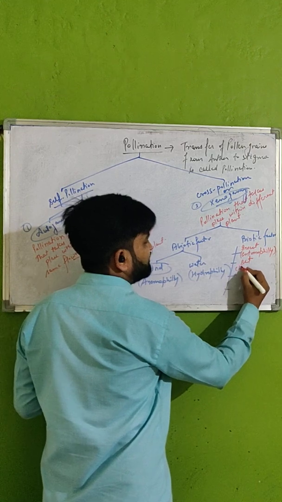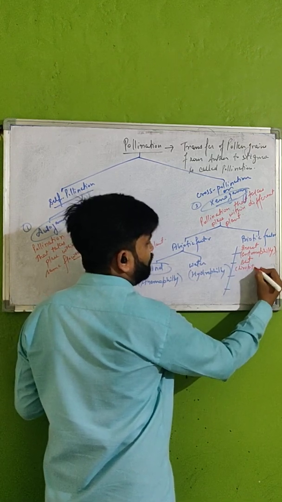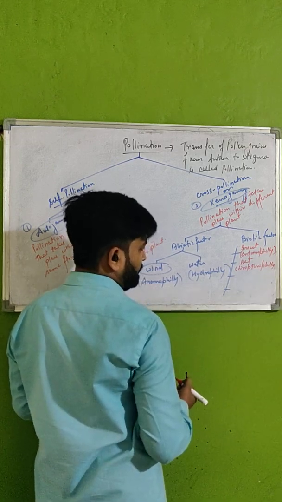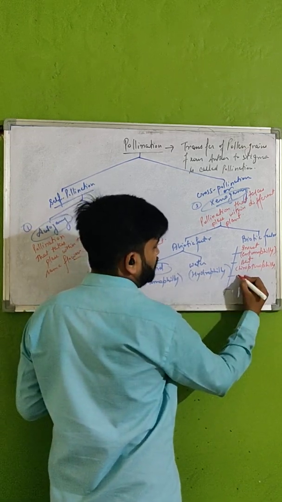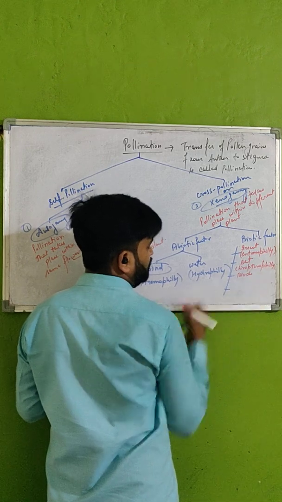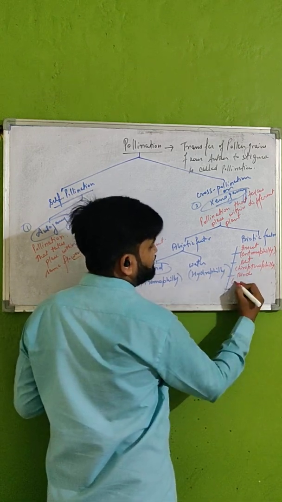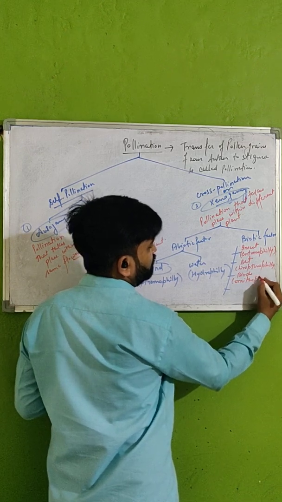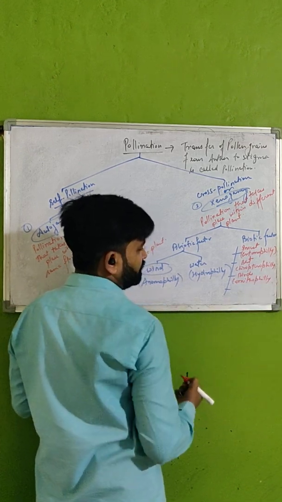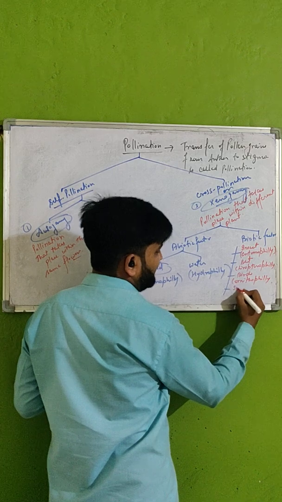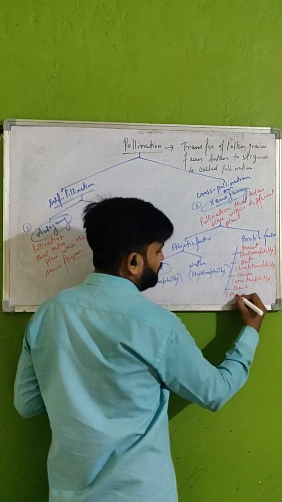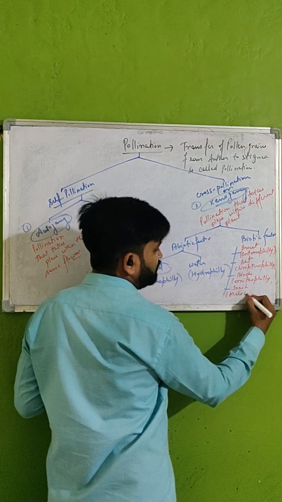Pollination by bat is known as chiropterophily. Third one is bird. Pollination by bird is known as ornithophily. Then snails are also there, and pollination by snail is known as malacophily.